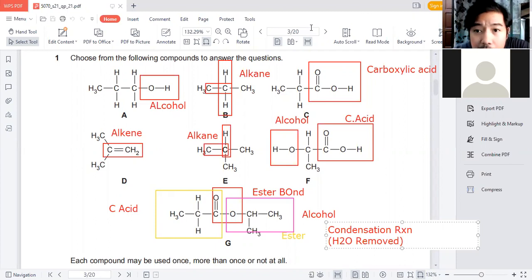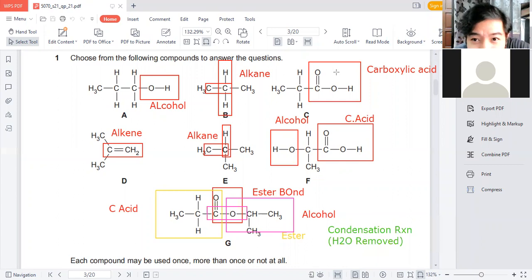I'm going to highlight that area with green.